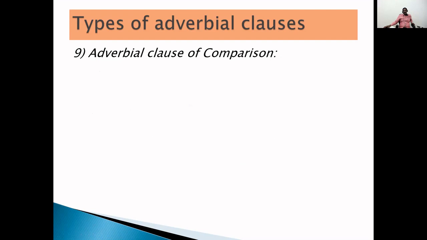Now look at one more: the adverbial clause of comparison. Here we compare two things, two statements, two actions. That adverbial clause compares those things. How does it compare? See here: he is older than he looks. Here we are comparing two things, his age and his looks. "He is older" is the main clause, and "than he looks" is the adverbial clause. It is comparing his age and his looks, meaning he looks younger than his age.